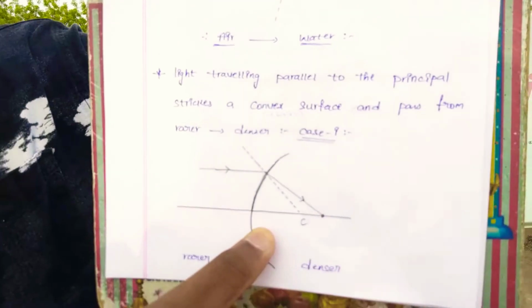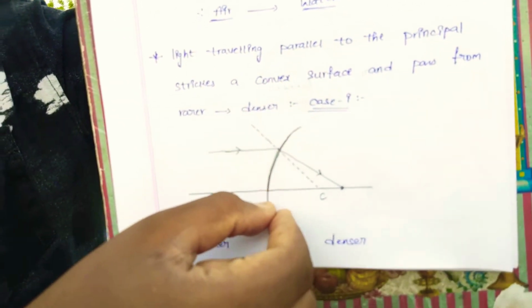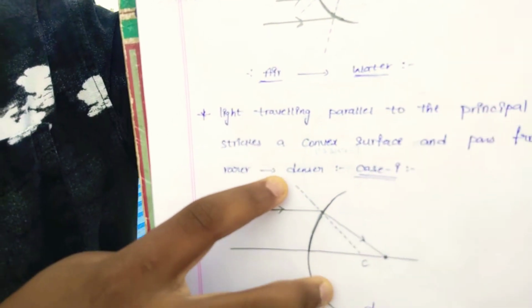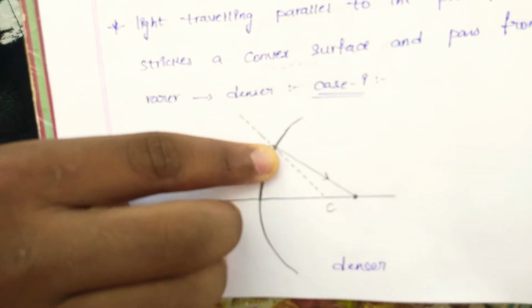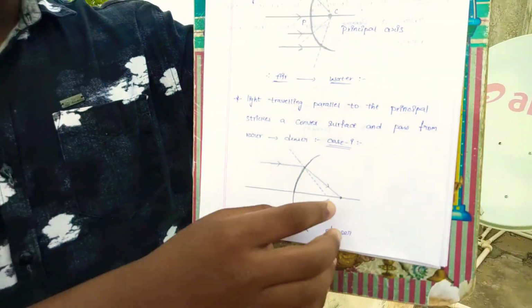The next topic: I will show an image. Here observe the light ray traveling parallel to the principal axis. Here this is a curved surface with a convex surface. The light ray is passing from the rarer medium to the denser medium. This is the normal. Here the ray is bent toward the principal axis. The definition: a light ray traveling parallel to the principal axis strikes a convex lens, passing from the rarer medium to the denser medium.